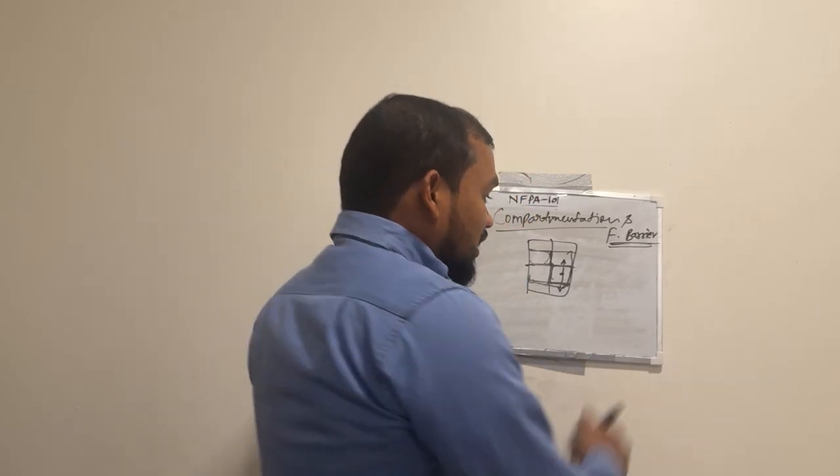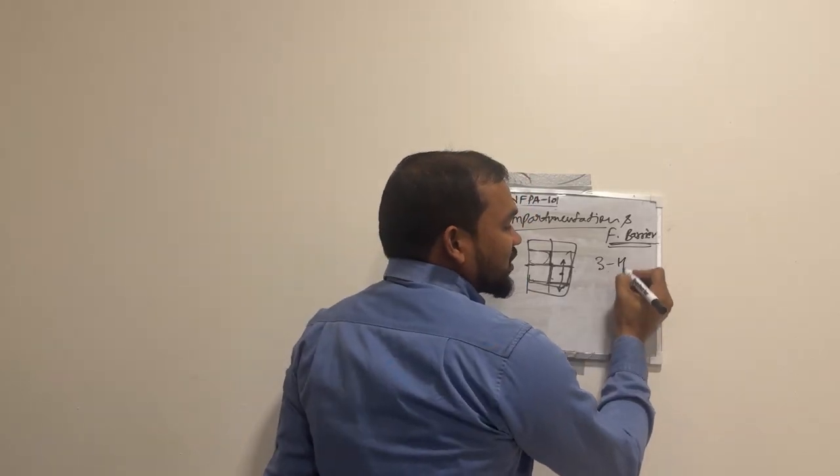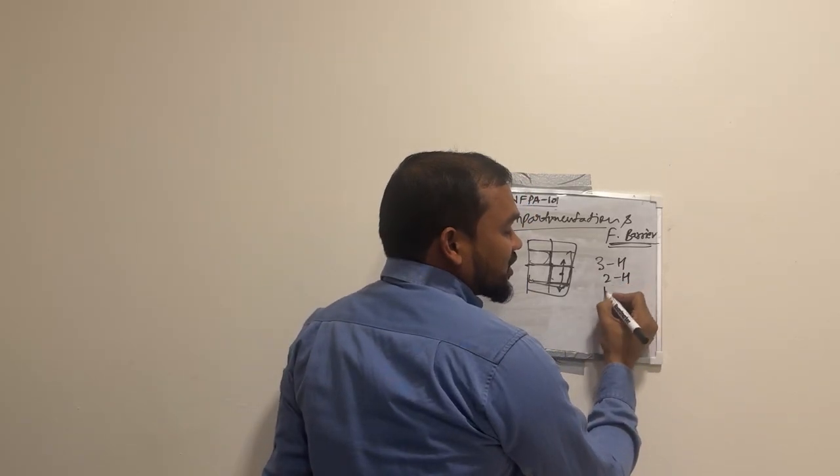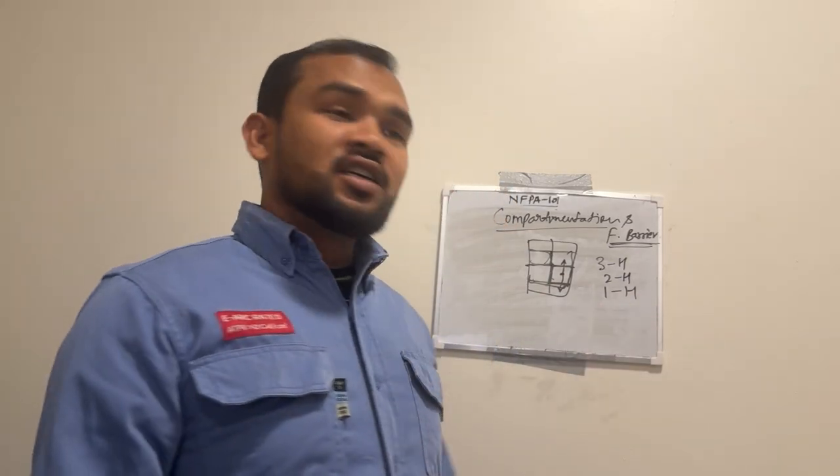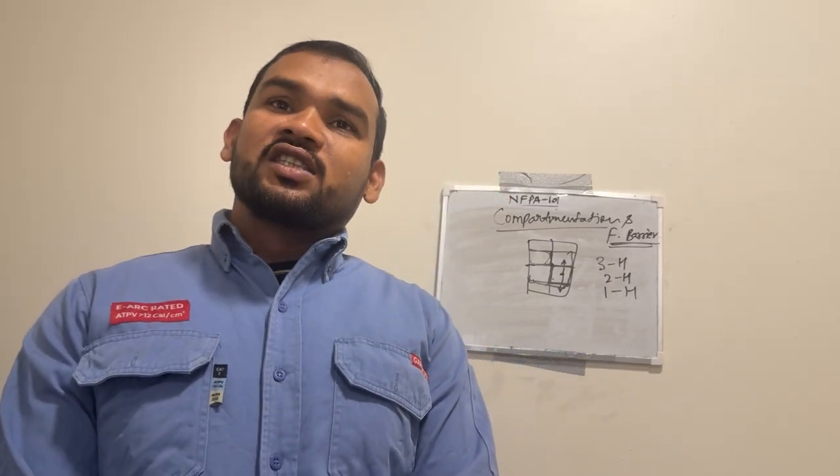Because it is a fire barrier, the main component to achieve the fire compartmentation is classified based on the minimum fire resistance rating. This is like a 3 hour, 2 hour, or 1 hour fire resistance rating. This is the fire barrier classification.